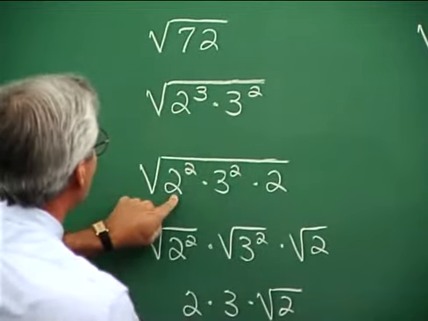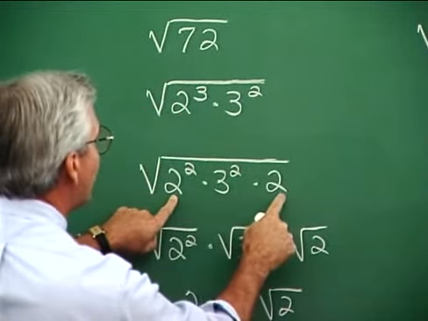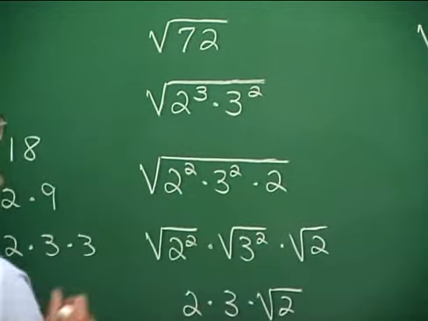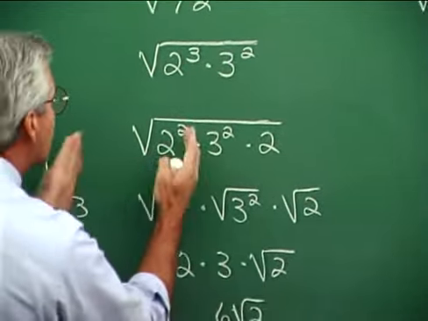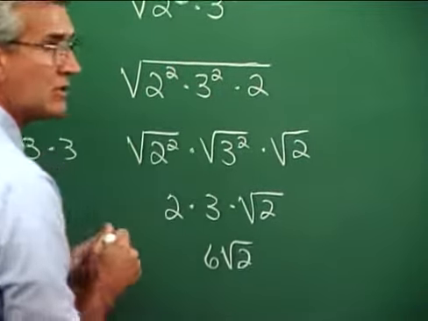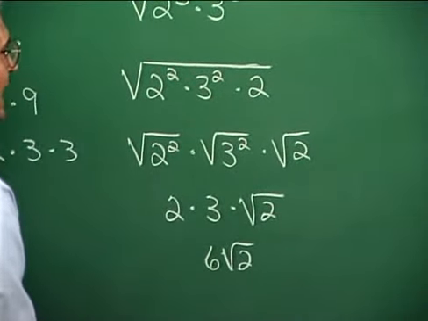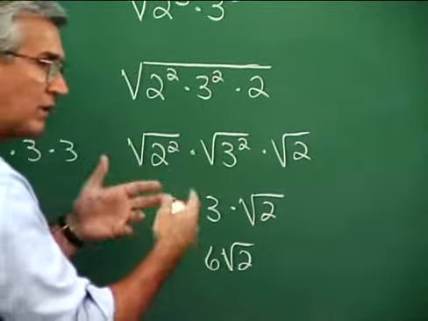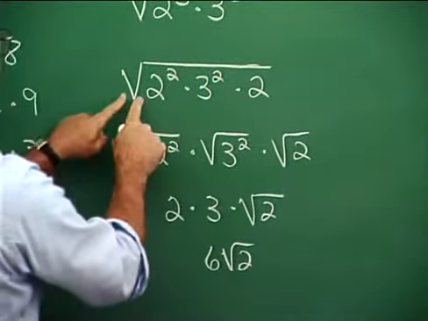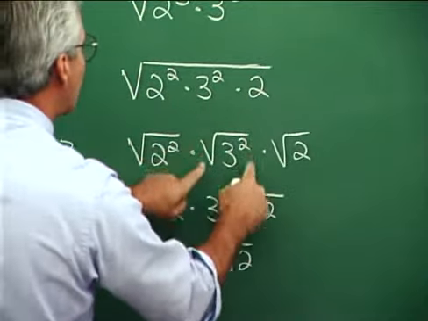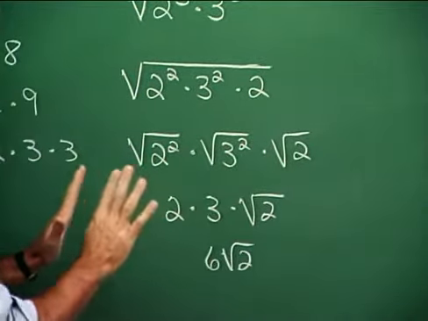I'm putting the 2 squared here and the leftover 2 factor over here, and I'm bringing down this 3 squared. Now I can take the square root of each of these factors separately. Actually, there are more than 3 factors here, but I'm thinking of this as 3 factors. And so I can take the square root of 2 squared, the square root of 3 squared, and the square root of 2. That's the way I'm thinking about it.